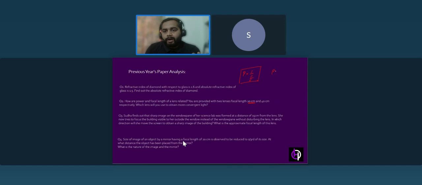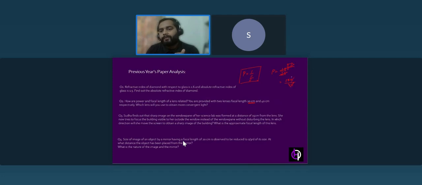For power, you will write 1 over 20 here. The unit of power is diopter, and 1 diopter is 1 meter, that means 100 centimeters. So if I write 100 here, this will be 5, isn't it? Power is 5 diopter. And if we take 40, this will be 100 over 40.